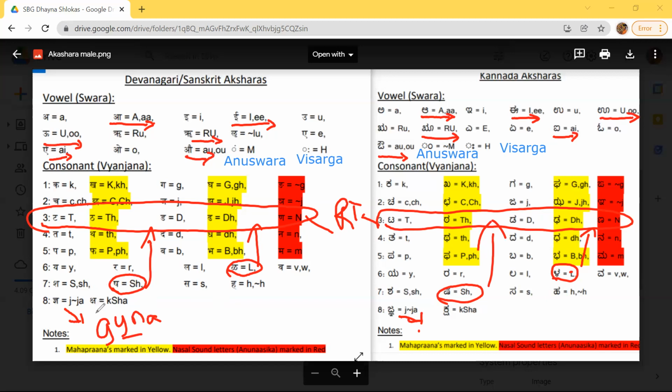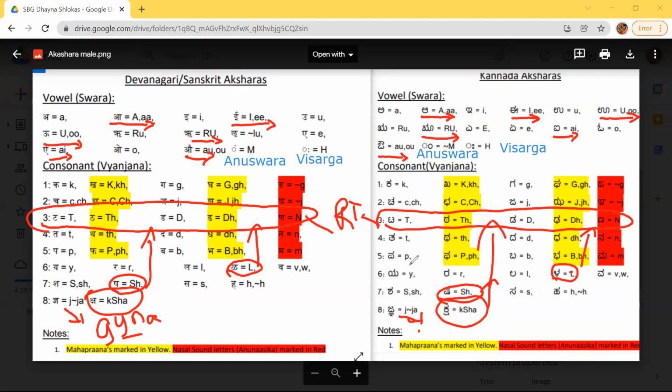And then it is ksha. This is also a rolling tongue sound. Ksha is the rolling tongue ksha. Here you can see sha is a rolling tongue sha. So ksha has ka, sha and ya. So these form the Sanskrit Aksharamala.